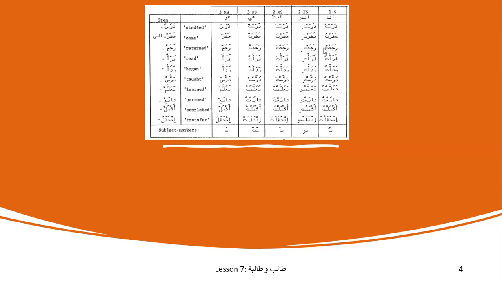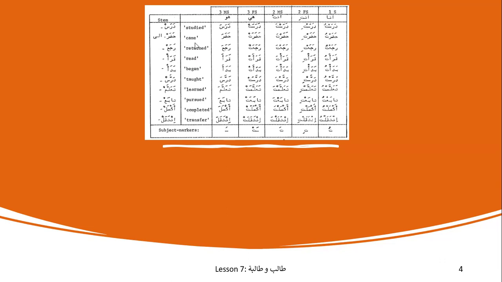So you see these subject markers over here represent the person. Is it first person, second person, or third person? And also if it's masculine or feminine. So these are different. Hadara will become hadara, hadarat, hadarta, hadarti, hadartu.